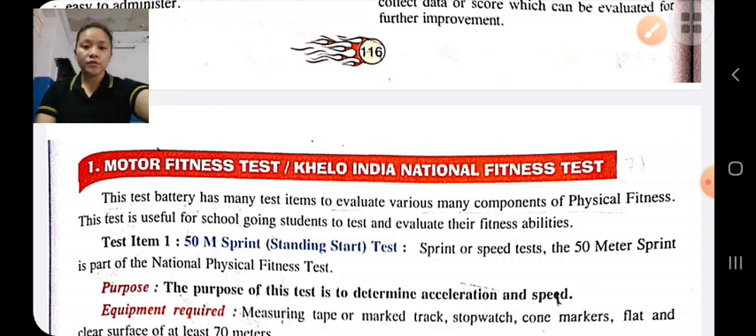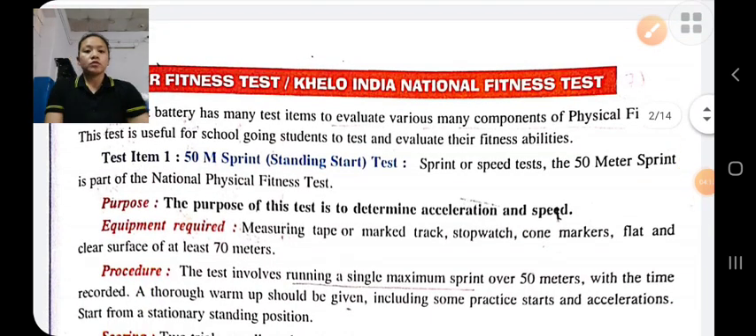First test item, 50 meter sprint. The 50 meter sprint is also known as the standing start test. The purpose of this test is to determine the acceleration and speed of a child. Acceleration is the ability of a person to achieve maximum speed, and speed is the ability of an individual to do an activity in the minimum possible time.